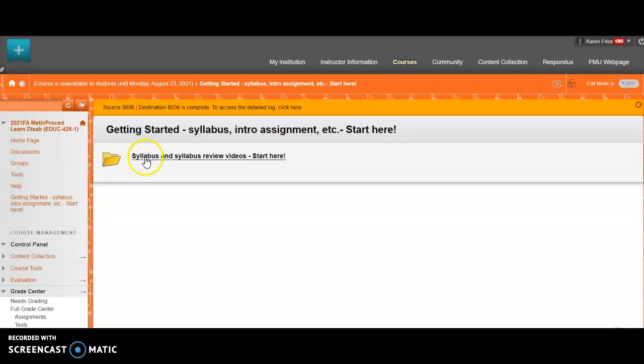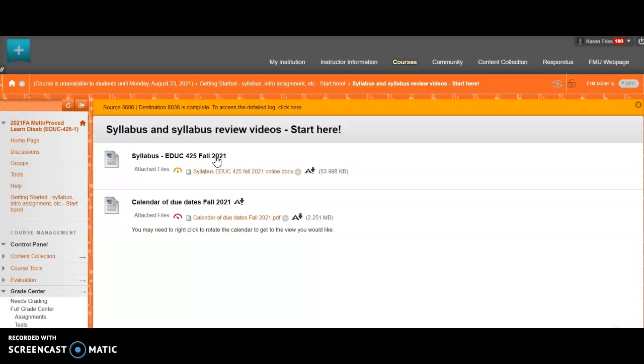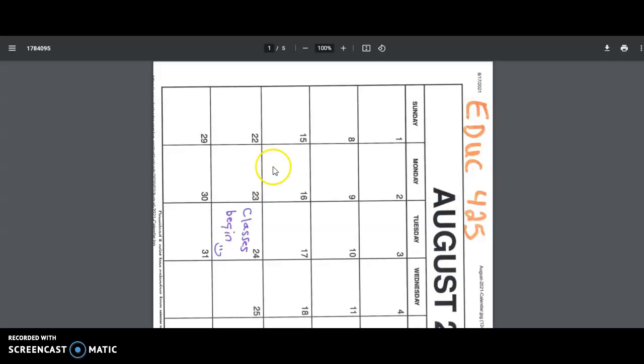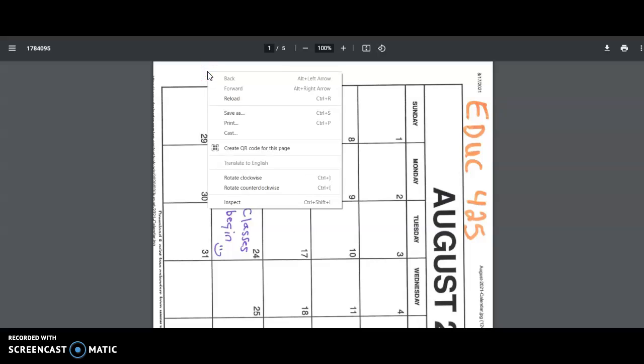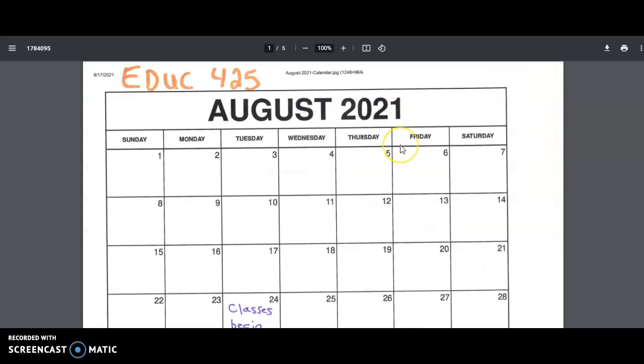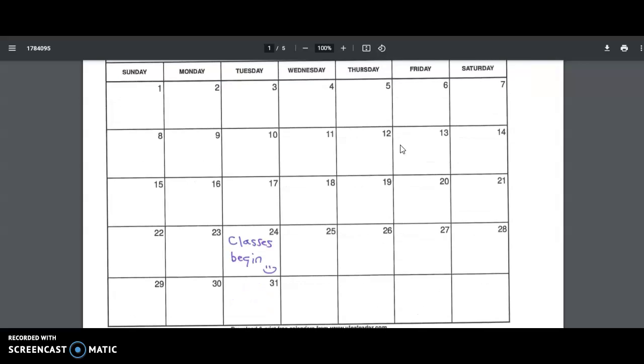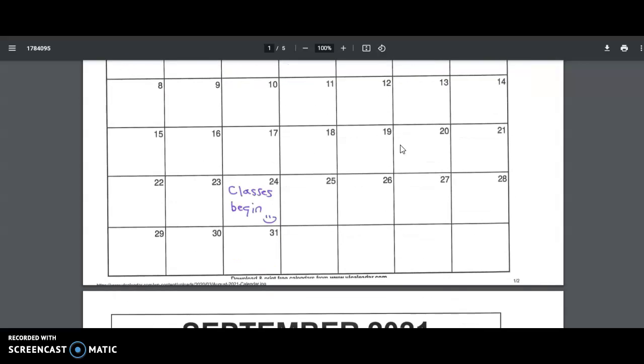So right here, the syllabus and the syllabus review videos, this is where you're going to start. The syllabus is posted here, and there's also a calendar of due dates. You will most likely need to click it. You can right or left click, it depends on your computer, to rotate the calendar. Let me show you. I do this every time. It's not my fault. I'm blaming the scanner. So I just right clicked. I'm on a PC, so you can rotate counterclockwise, and it takes you to the right view. You're welcome to print out the calendar, of course, but it is also here for you to use.